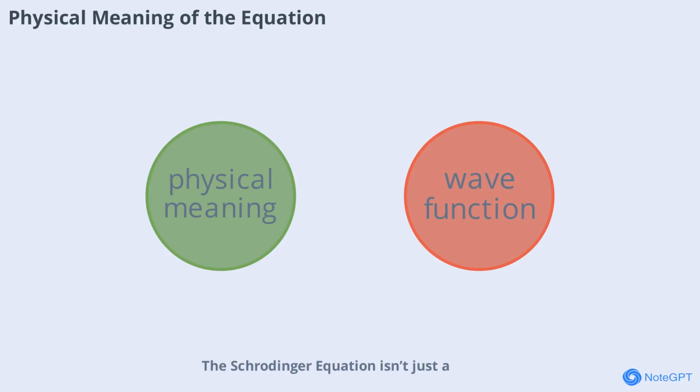system. The Schrödinger equation isn't just a mathematical curiosity, it has deep physical meaning. It tells us how quantum systems behave and evolve. The solutions to the equation, called wave functions, describe the possible states of a system. By analyzing these solutions, physicists can predict the outcomes of experiments and understand the structure of atoms, molecules, and solids. The equation bridges the gap between abstract mathematics and the real, observable world.